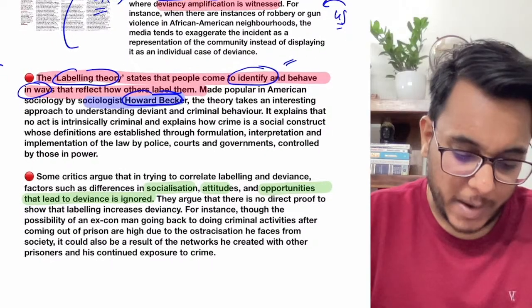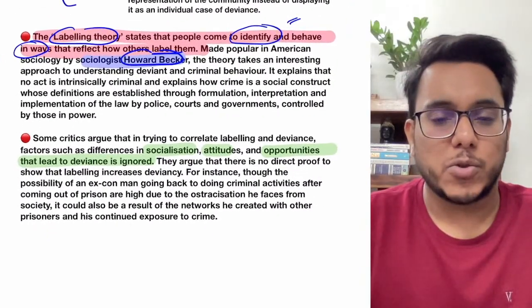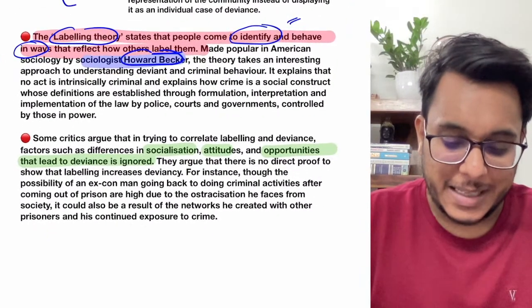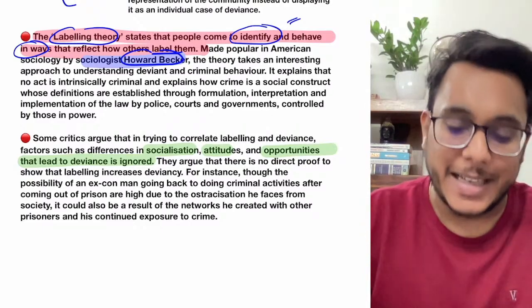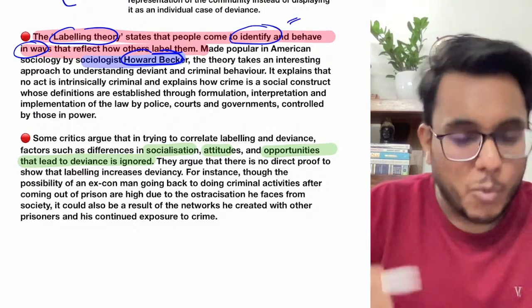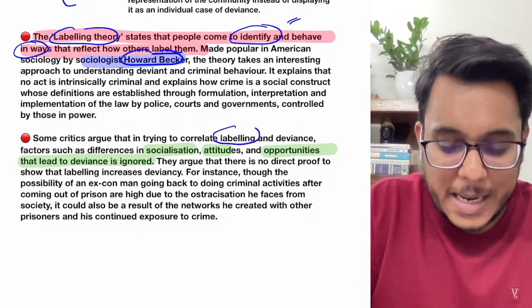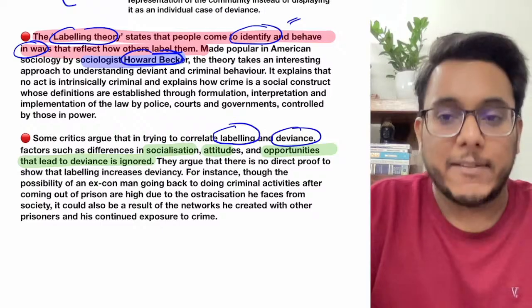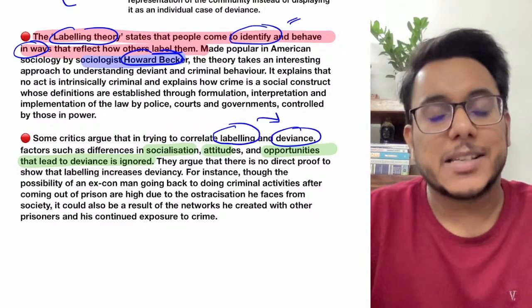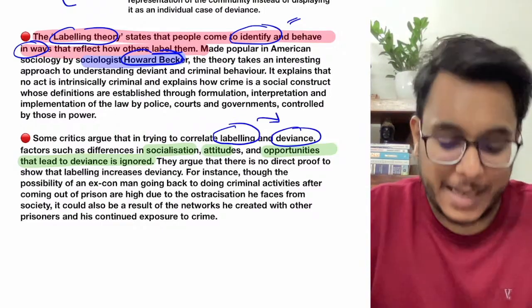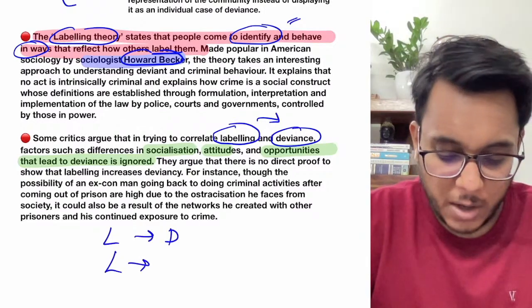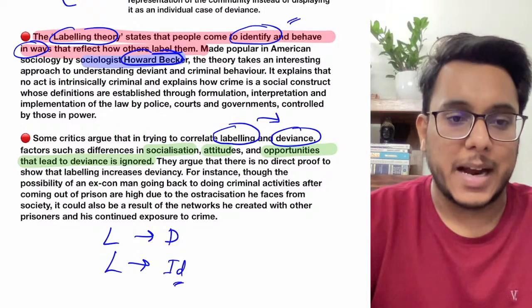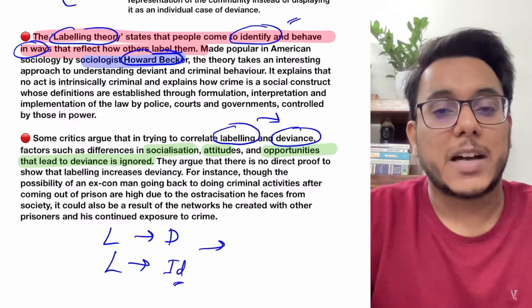Now guys, there are also critics of this deviancy amplification theory. They say that labeling theory and deviancy amplification claim that labeling leads to deviance, and they say this is not a correct thing. They say that labeling will not always lead to deviance, or make a particular person's identity. There are certain other factors also.